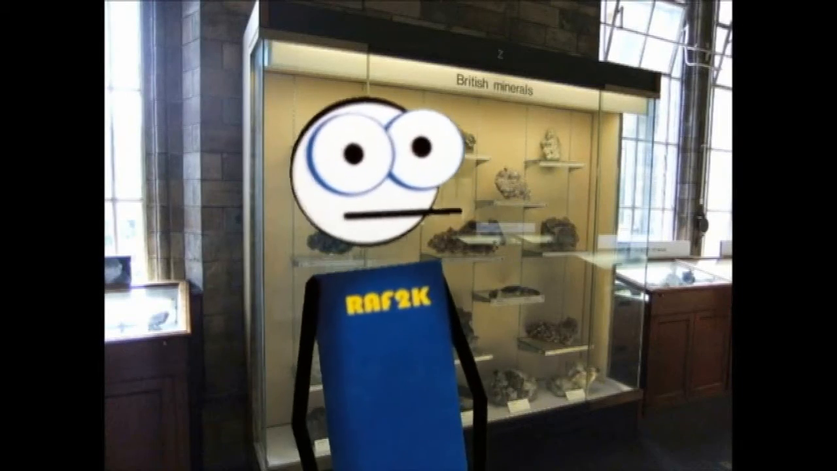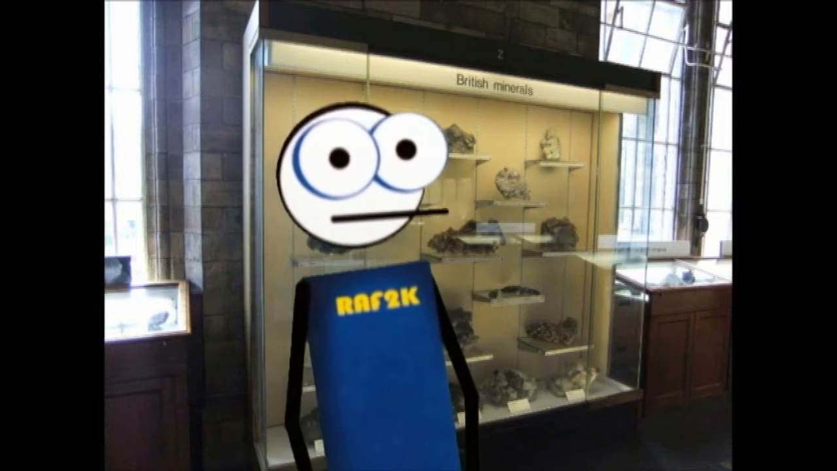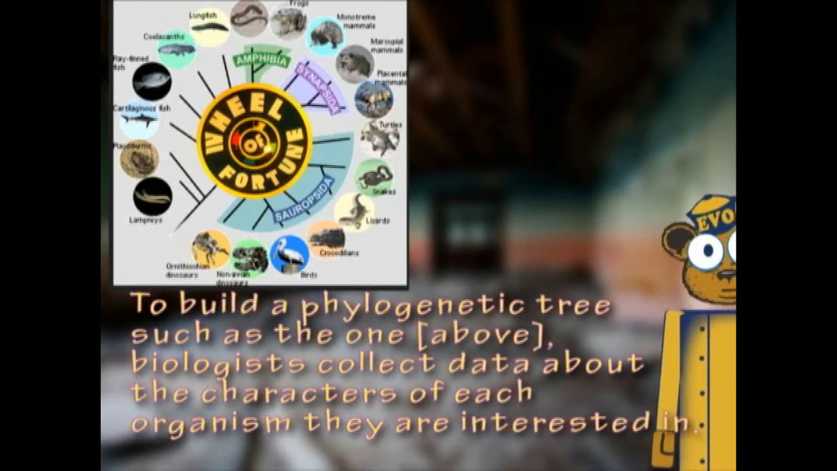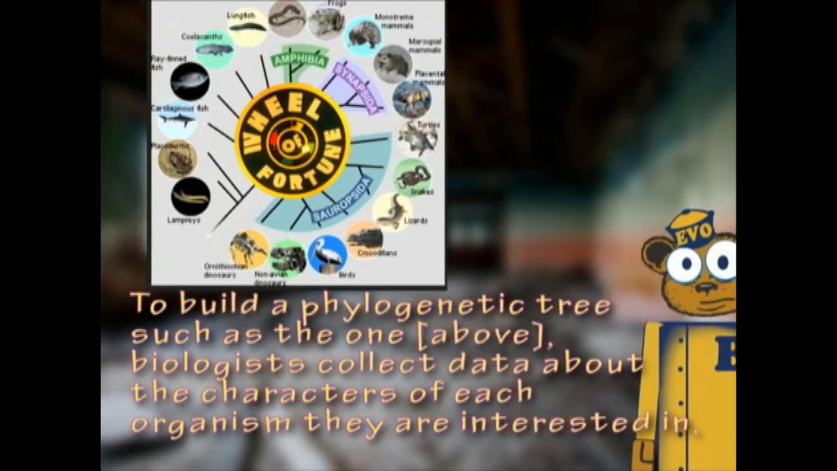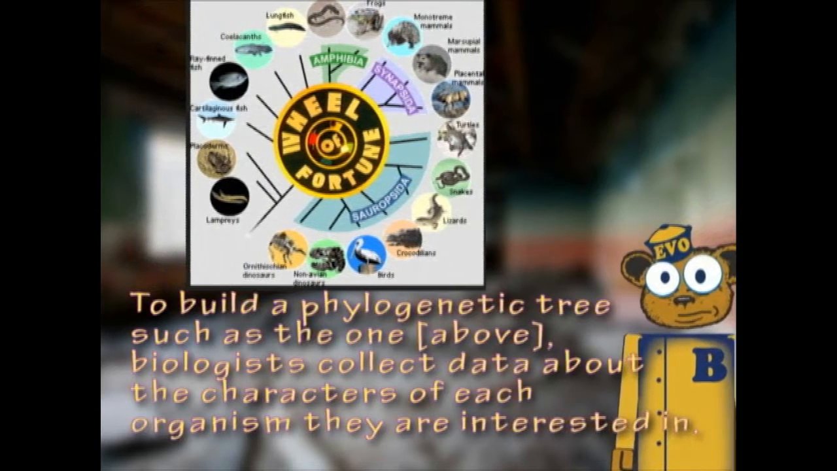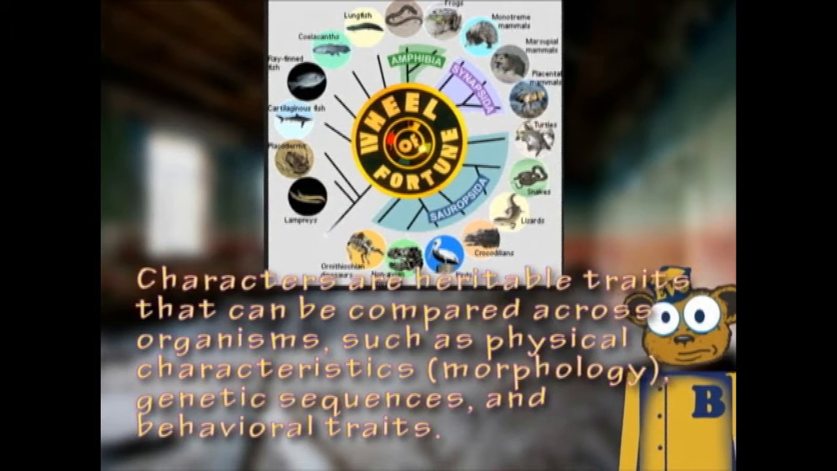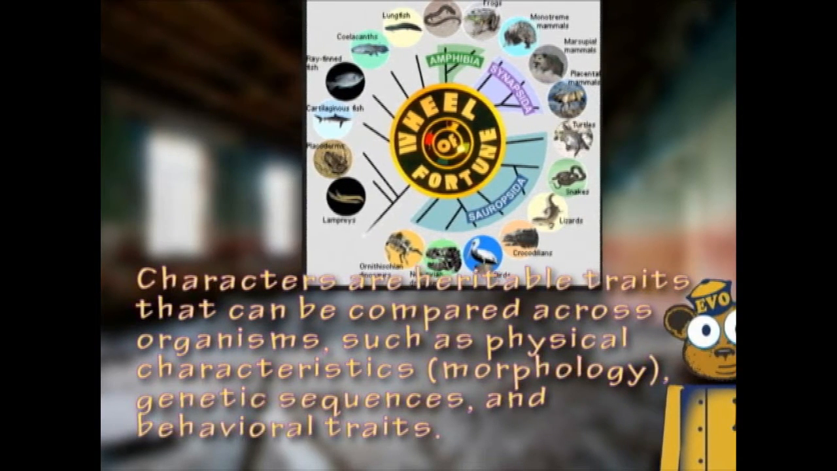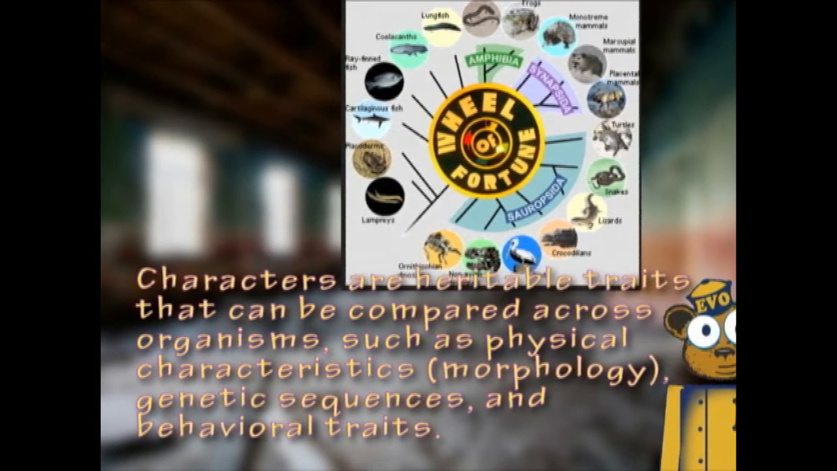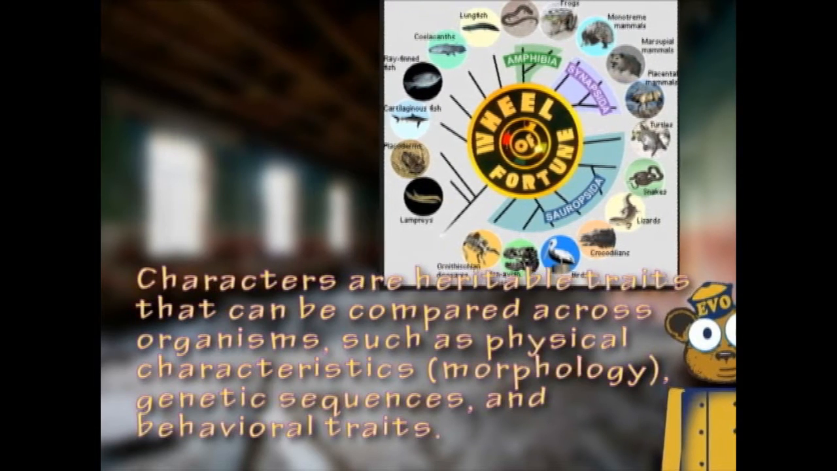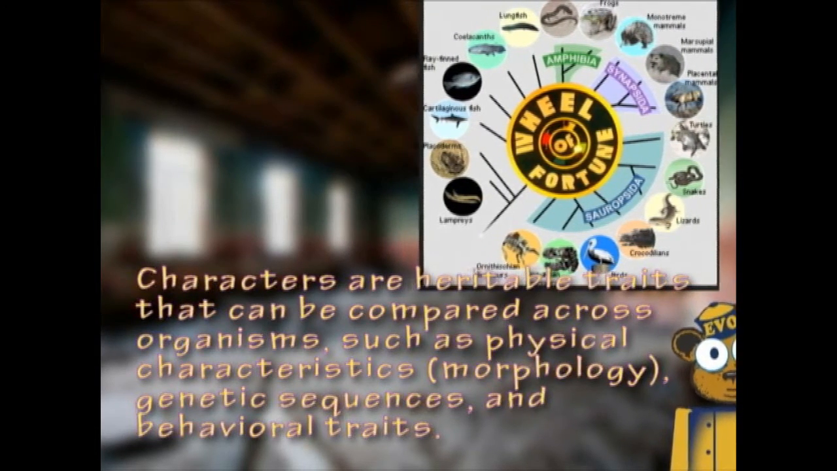I'm paraphrasing, but nothing I am saying contradicts what they are saying. I'm literally just clarifying. To build a phylogenetic tree such as the one above, biologists collect data about the characters of each organism they are interested in. Characters are heritable traits that can be compared across organisms, such as physical characteristics, morphology, genetic sequences, and behavioral traits.